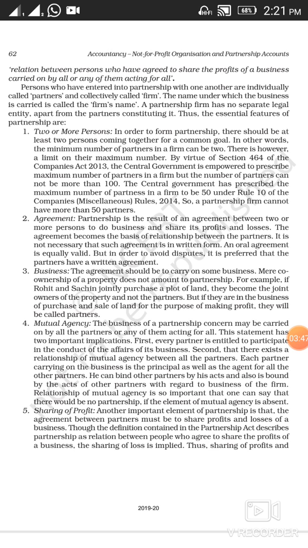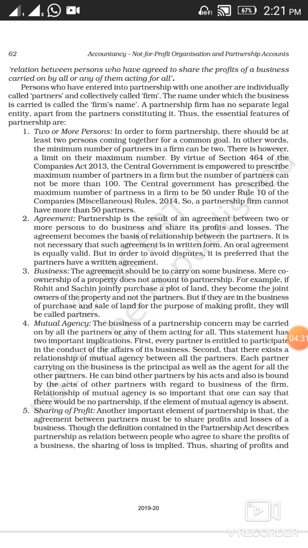Third is agreement. As I told you, partnership is the result of an agreement between two or more individuals to do a business and to share its profits and losses. So this agreement basically tells the relationship between the partners. It is not necessary that this agreement should be in written form. It may be oral or written, depending on the choice of the partners. But oral agreement basically has some limitations. We'll discuss it later on.